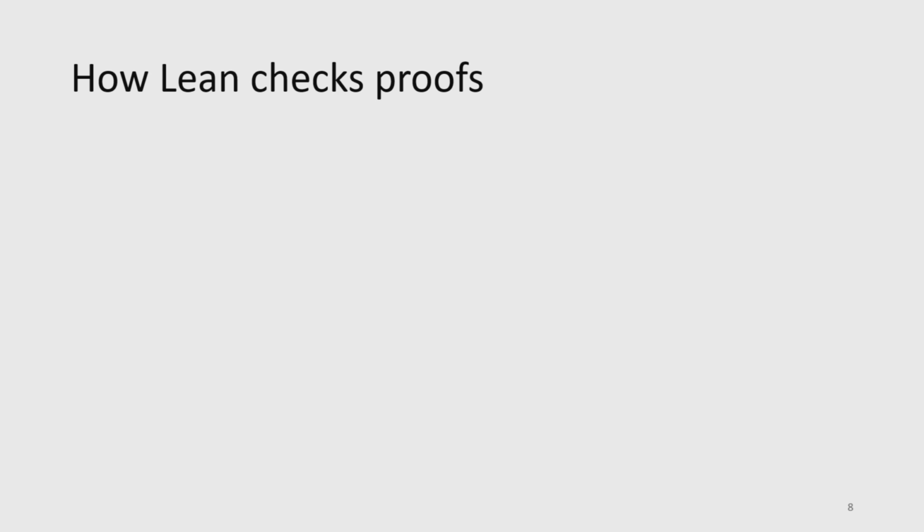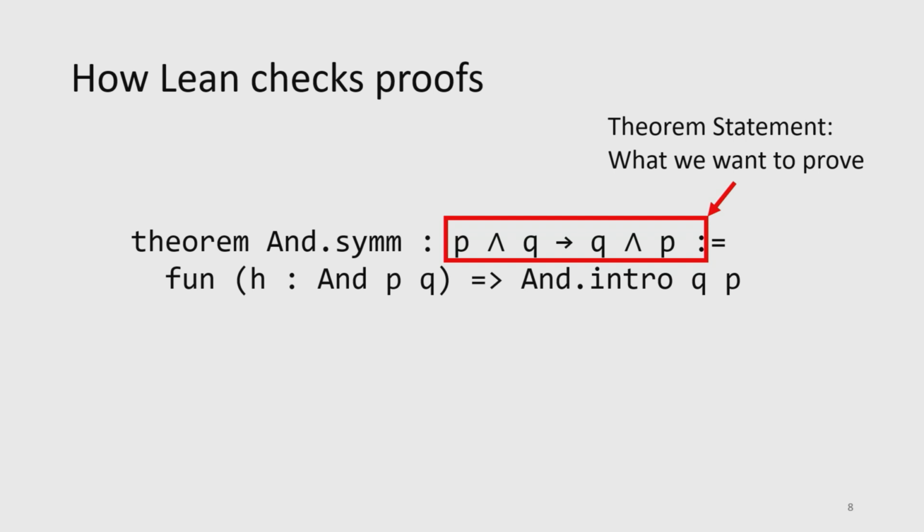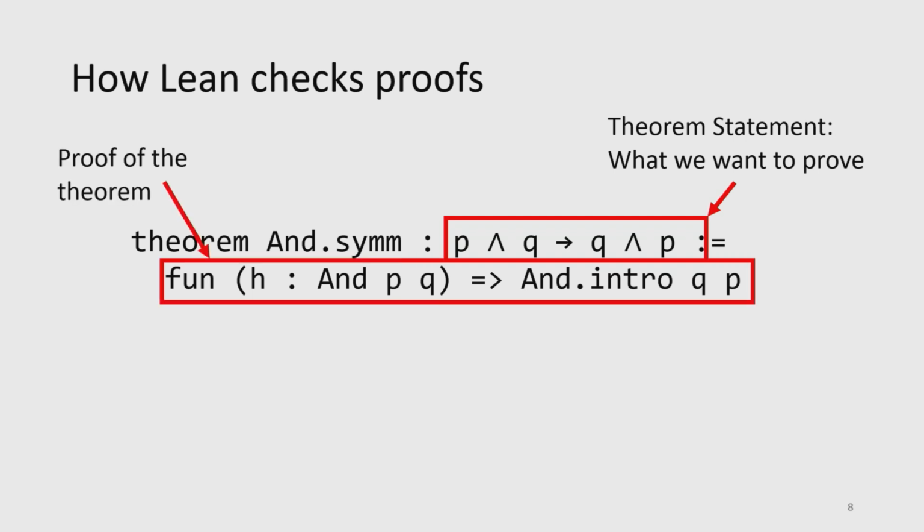So before I get into how we build our circuit, let's just talk about how Lean actually checks a proof itself. Here's an example of a Lean theorem. We can see here the theorem statement once again. This is the thing that we want to prove. And then we have the actual proof of the theorem. I've elided a few details here, but you can kind of get the idea.